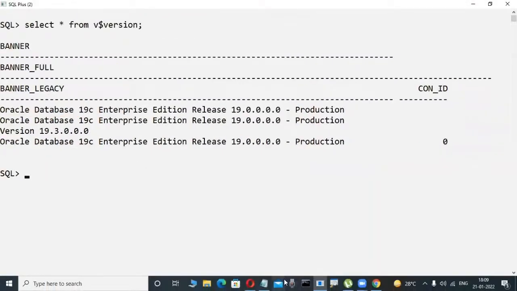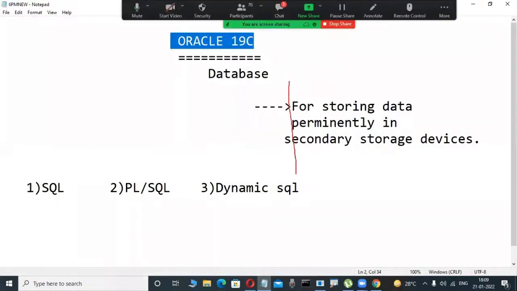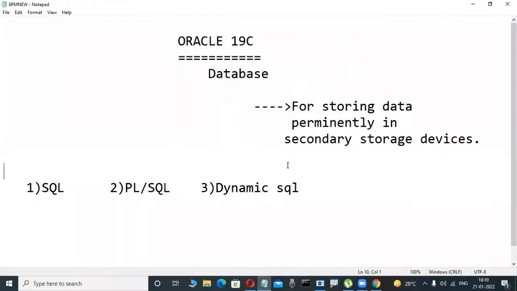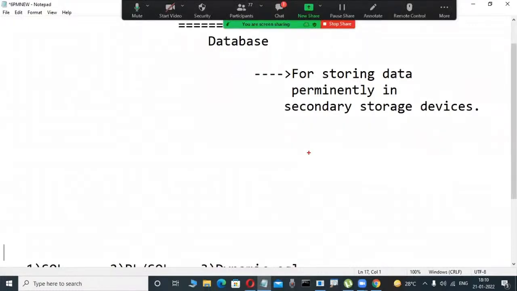What does this database mean? Once we install Oracle software, some place is automatically created on the disk. In this place, we permanently store data. These types of databases are relational databases. From 1970 onwards, these database software have been available.